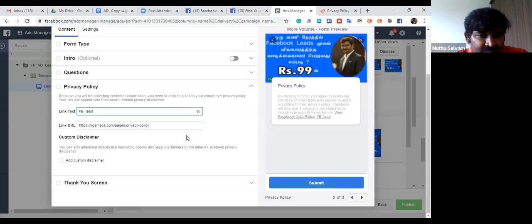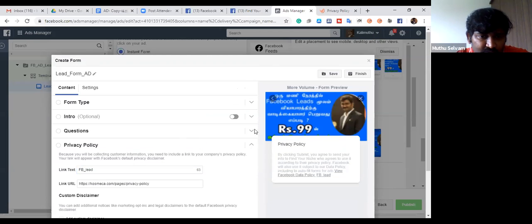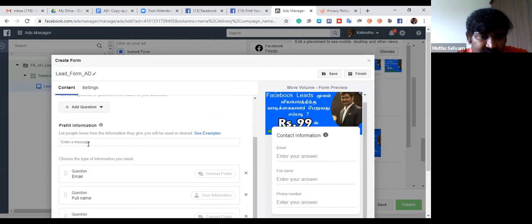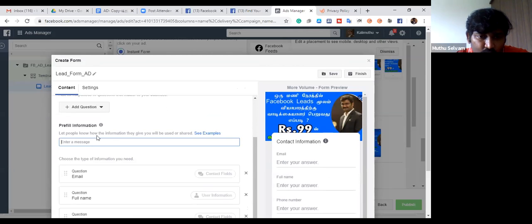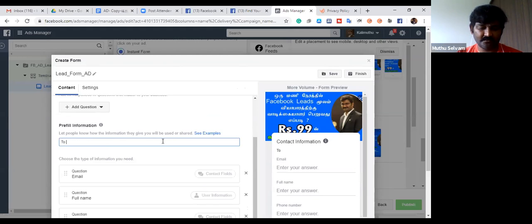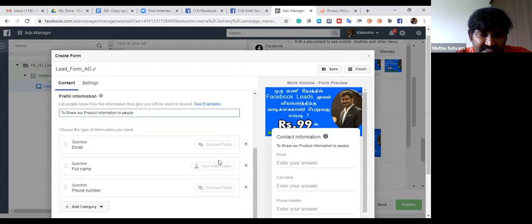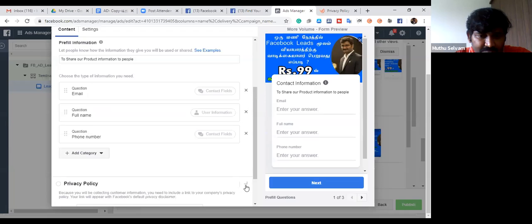That's it. Okay. And one more on the question side, you have to make sure there is a message. Let people know how the information they give you will be used or shared. Just to make sure, data to share our product information to people. Why? Because we need to tell people why we are collecting the data. Simple. Okay. So this is the question and answer. If you give it, then the privacy policy is done.